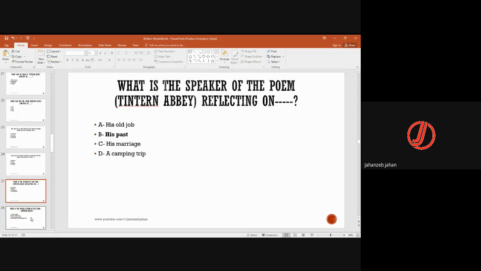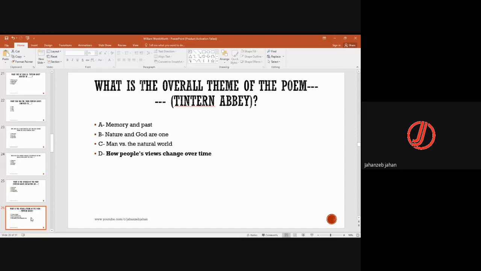What is the speaker of the poem reflecting on? So he's reflecting on his past. What is the overall theme of the poem? So it is how people's views change over time.